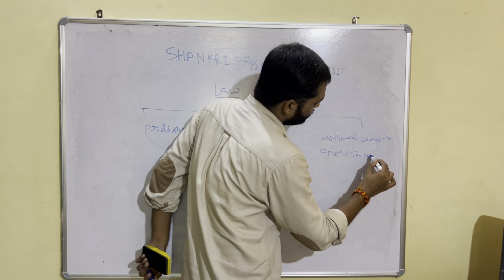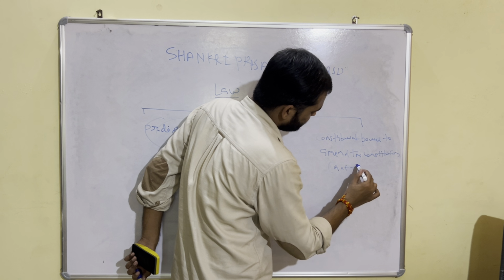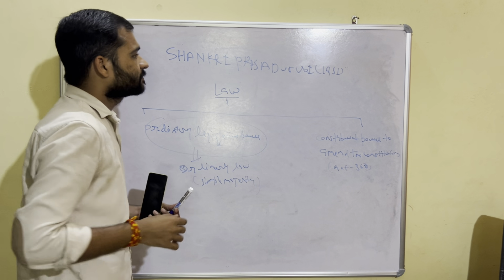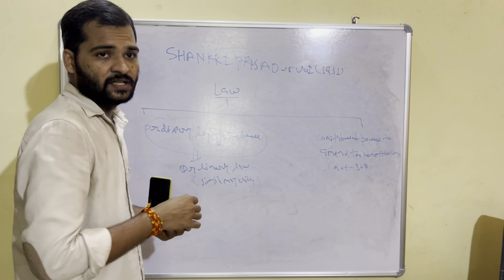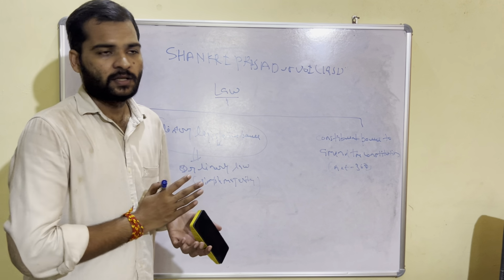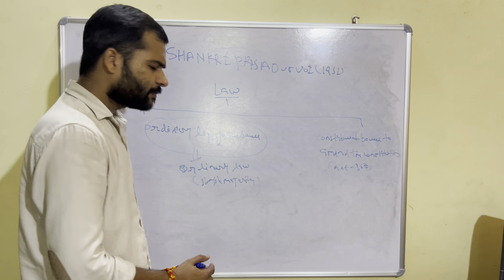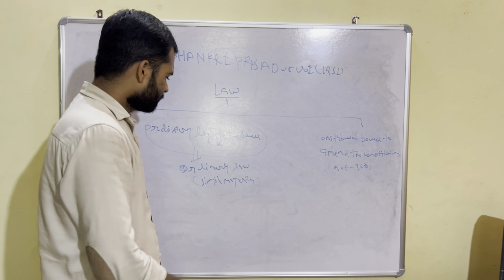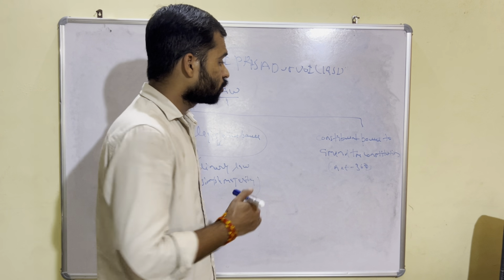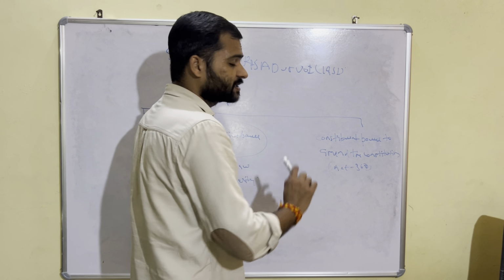To amend the constitution, that is Article 368. So in Sankri Prasad versus Union of India, the Supreme Court says that Parliament enjoys two types of power of making the law. The first one is ordinary legislative power, by which the Parliament makes the ordinary law that is framed by the simple majority. But Parliament also has the constituent power to amend the constitution, which is already mentioned in Article 368.